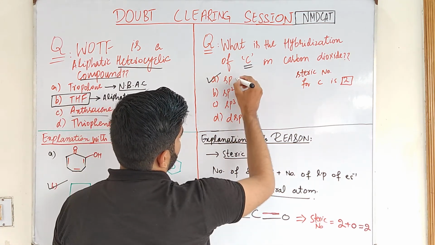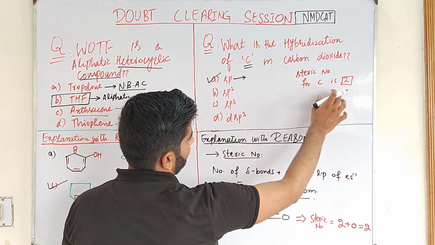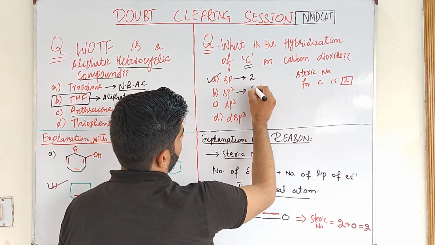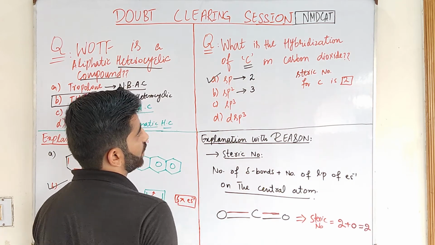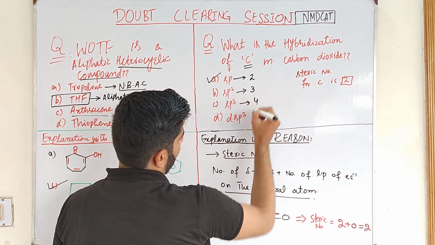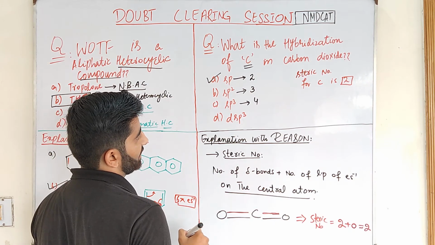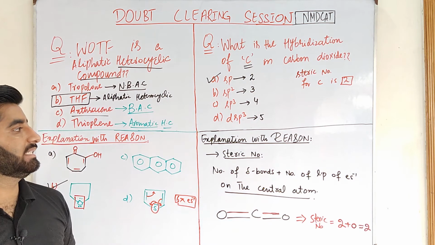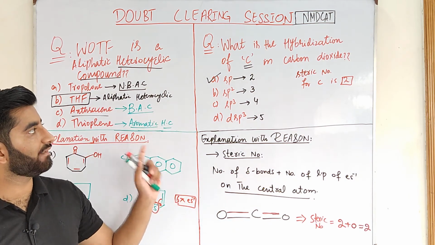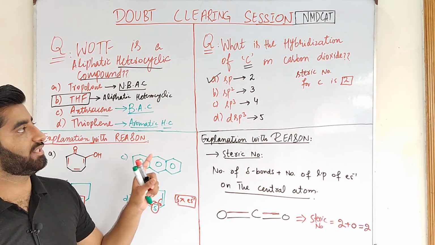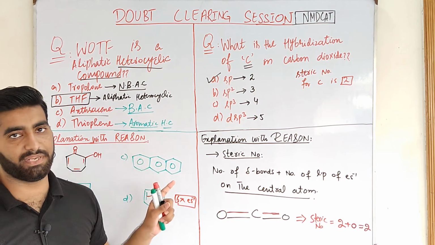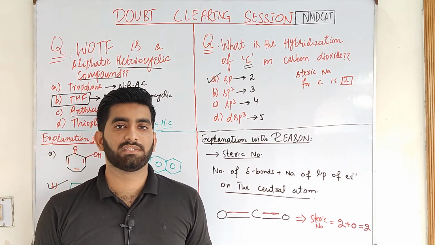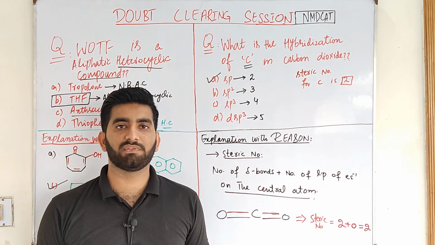Alpha is the right answer. If the value of steric number is 2, then the hybridization is sp. If the value of steric number is 3, then the hybridization is sp2. If the value is 4, then the hybridization is sp3. And if the value is 5, then the hybridization is dsp3. So here alpha is the right answer. The hybridization of carbon in carbon dioxide is sp hybridization. So this is all about some MCQs of chapter Fundamental Principles of Organic Chemistry.